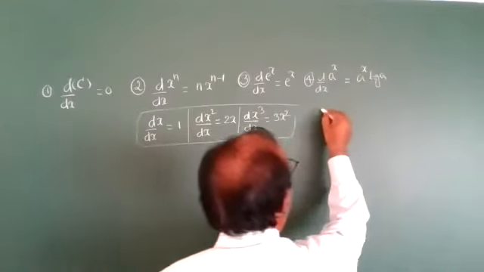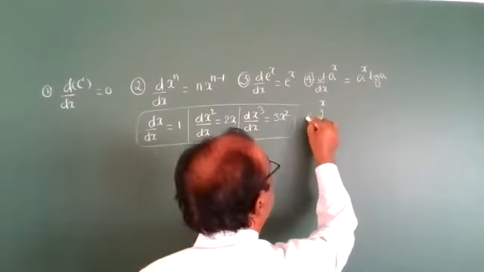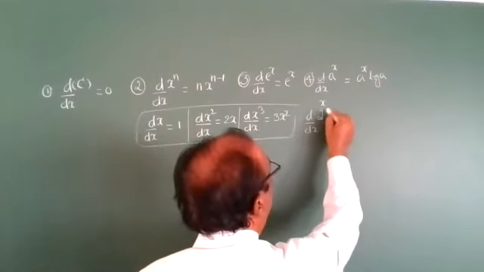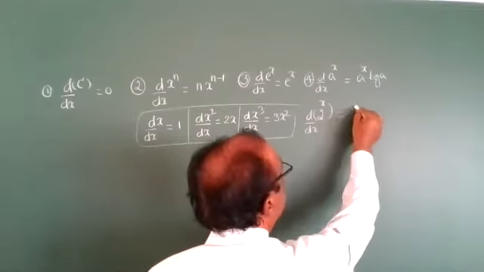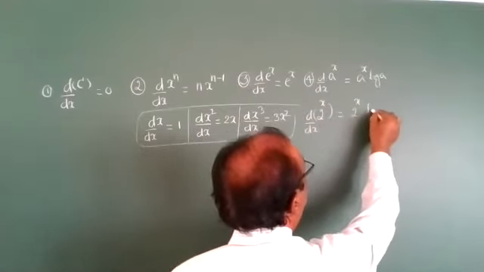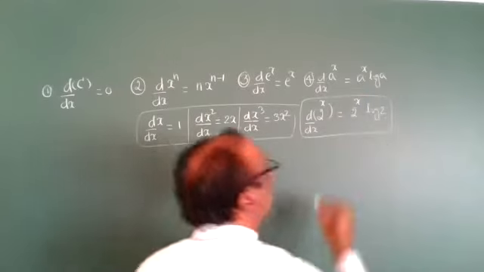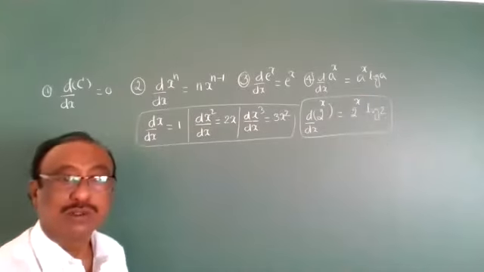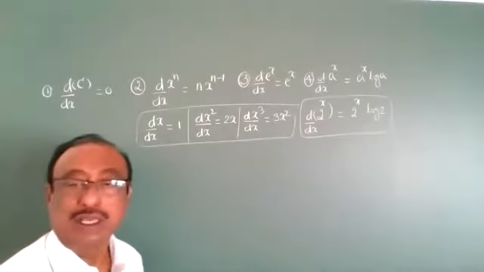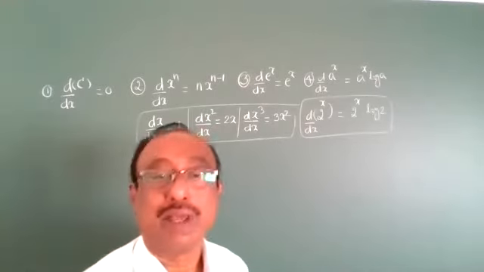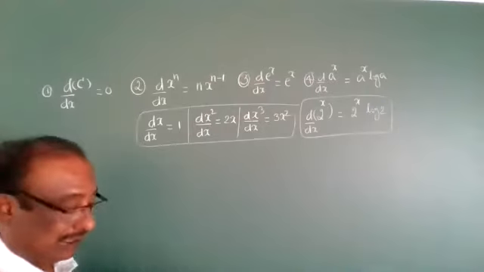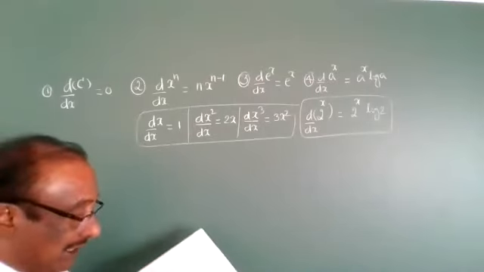So you should remember: the derivative of 2 power of x, base 2 is the constant, is 2 power of x into log 2. Similarly, we can write any type. Is it clear? Right.